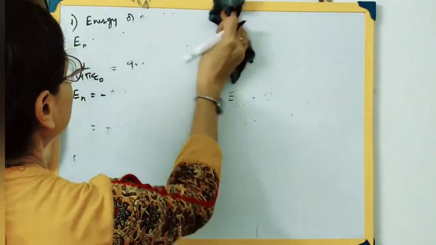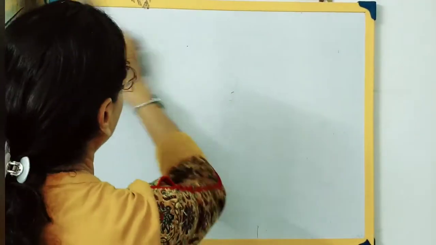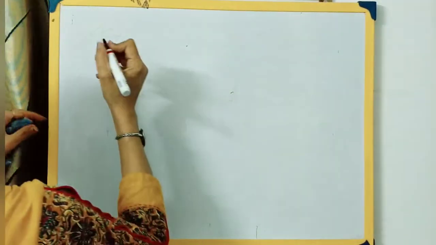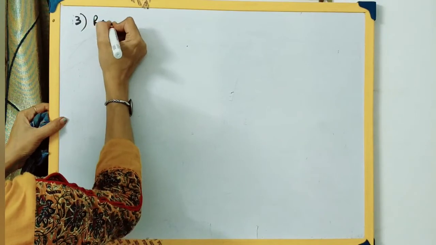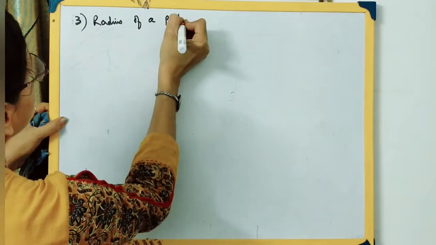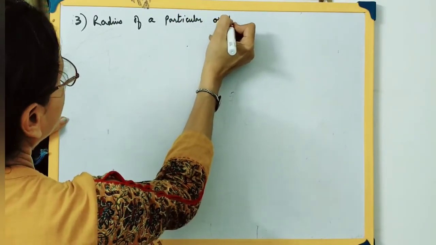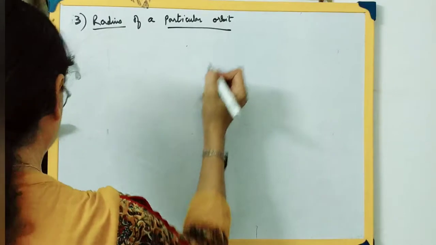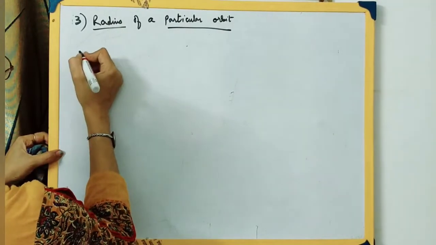Second, from this he also gave the relationship to find out the radius. Let us see. That is, the radius of a particular orbit. It can be found out from this model, the relationship given by Bohr. Let us consider the radius of the nth orbit.